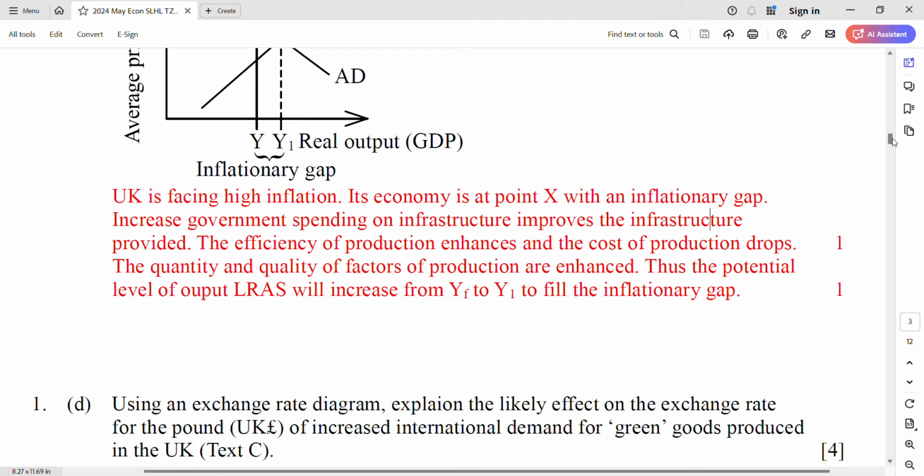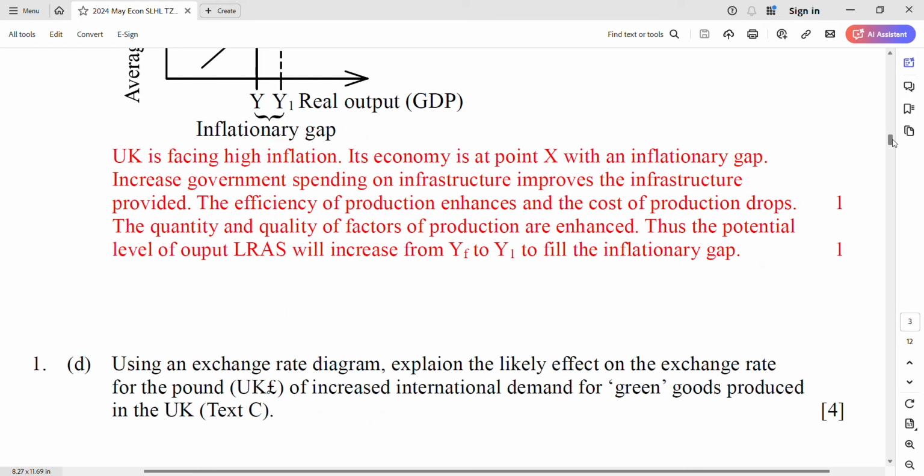Okay, next one. Using an exchange rate diagram, explain the likely effects on the exchange rate for the pound of increased international demand for green goods produced in UK. Actually, the green is useless. The most important is international demand for local goods increases. Then what will happen to the exchange rate?